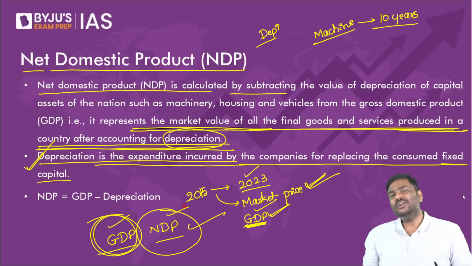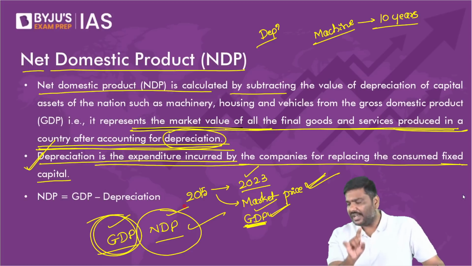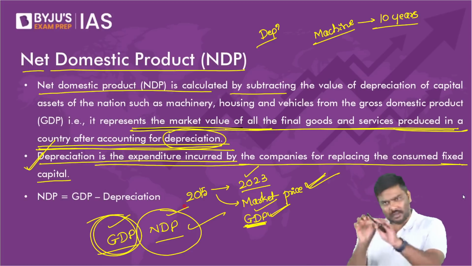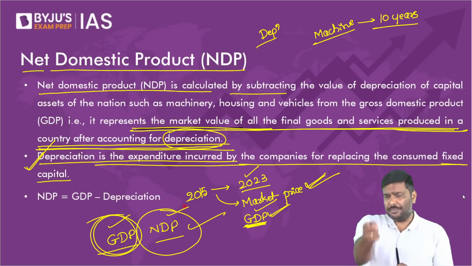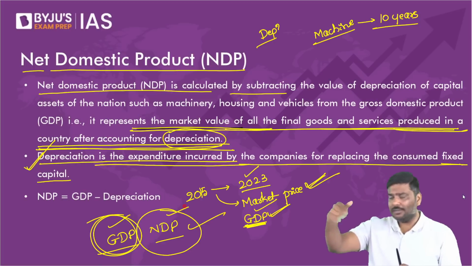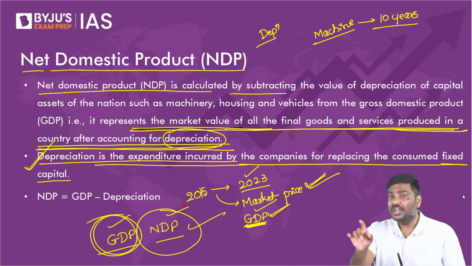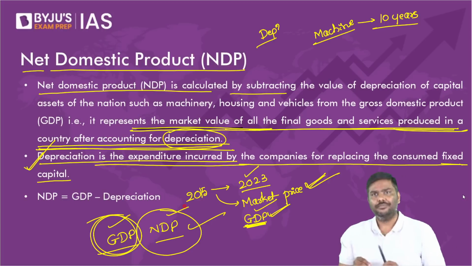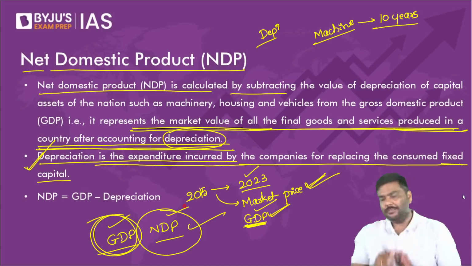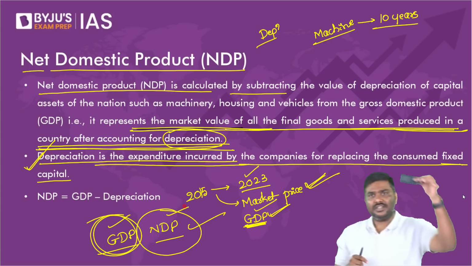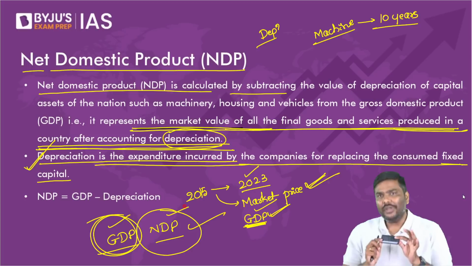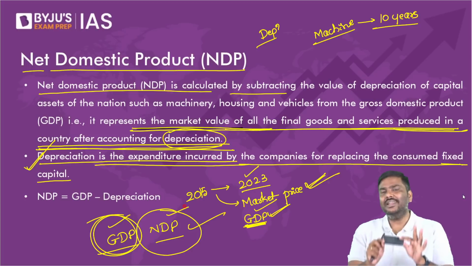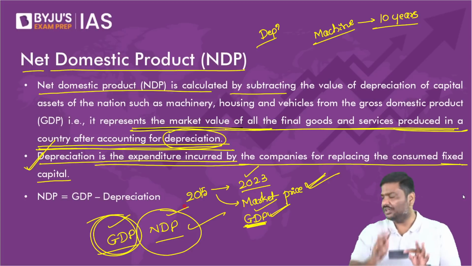Now you tell me, when you decide market prices, think of this and tell me. Again, I'll repeat the point here. There are two students who are continuously typing, copy pasting the same question about depreciation. Google says depreciation means expenditure incurred to maintain a machine. Correct. Now you tell me, if you are manufacturing this remote control, when you arrive at market prices, will you include expenditure incurred on maintenance and repairs of the machine or not?